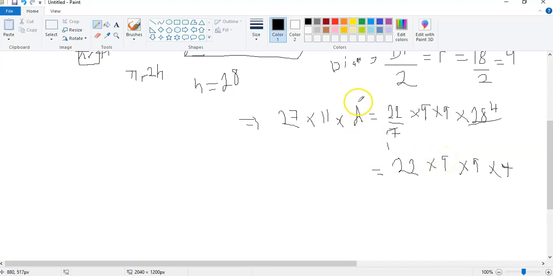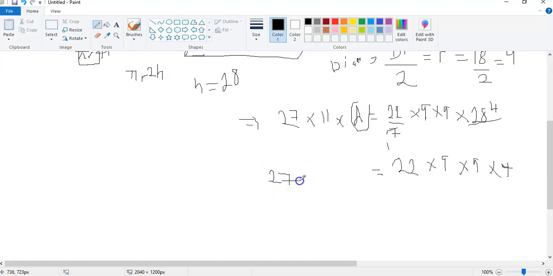Here we are looking for D, and our 27 and our 11 are multiplying D. So if we divide both sides by that, you are able to cancel it, and the D will be left alone.